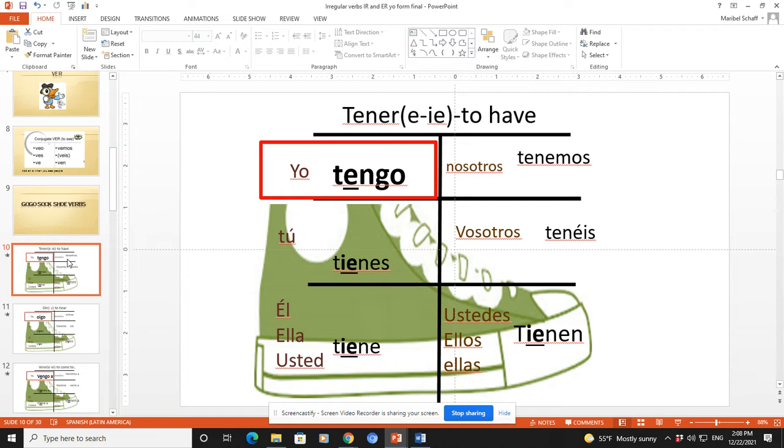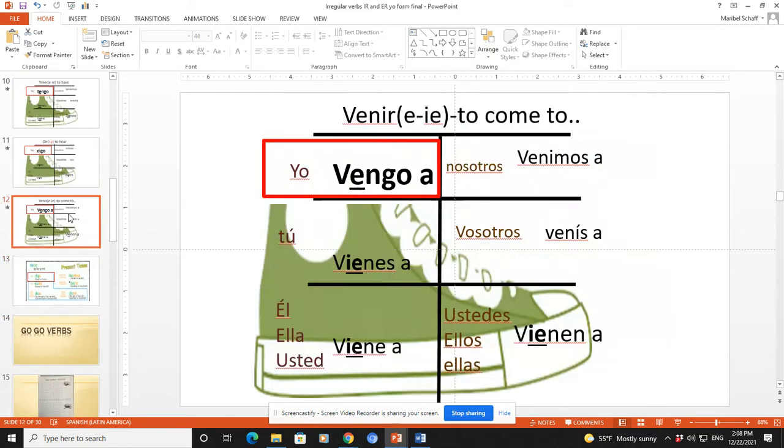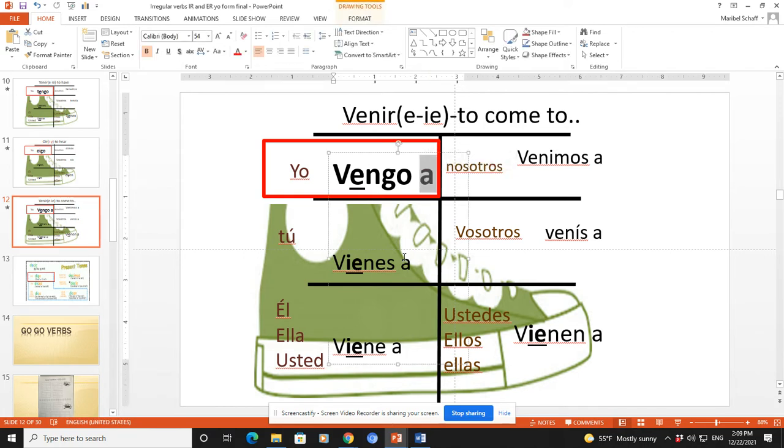We are about to finish the semester, so grab your notes, get ready for it, and today we are going to work with verb number 74. So the first go-go verb is tener, which means to have. Then we have the verb oír, which in the yo form is yo oigo. Venir, which means yo vengo a, and then a location. So the a plays the role of to, so I come to the park. Yo vengo al parque. So the a plays the role of to where.